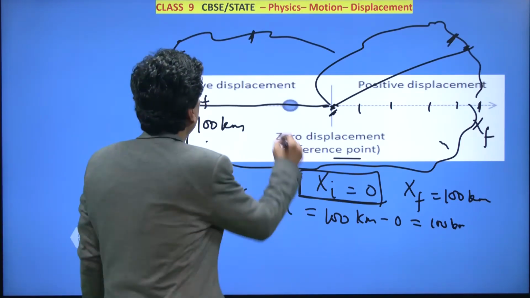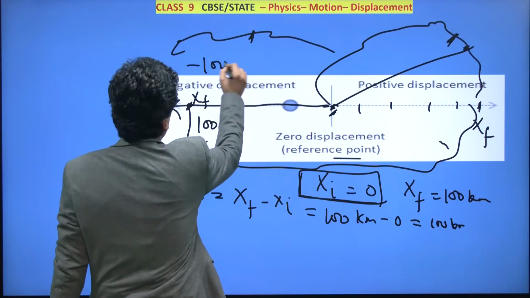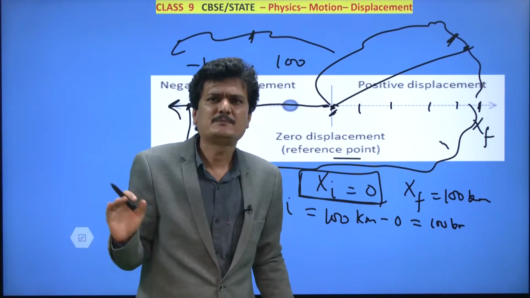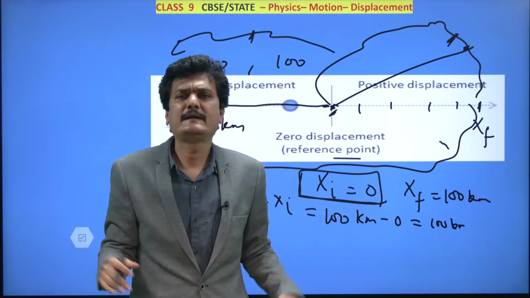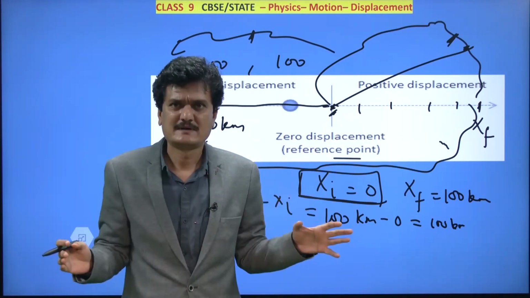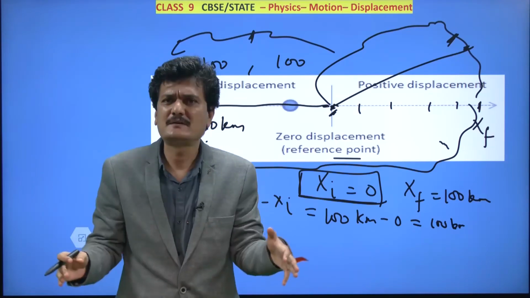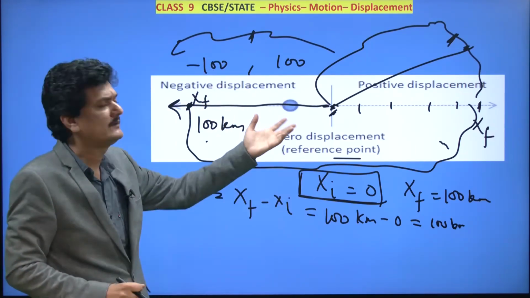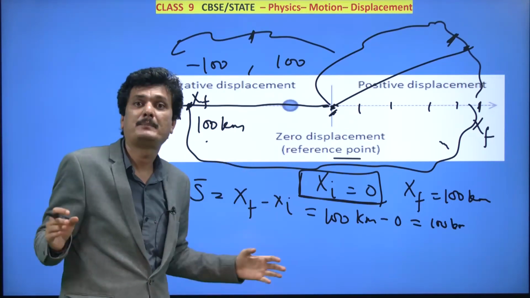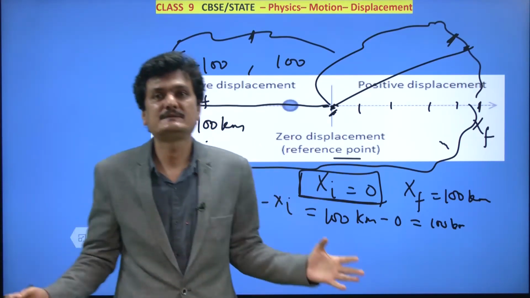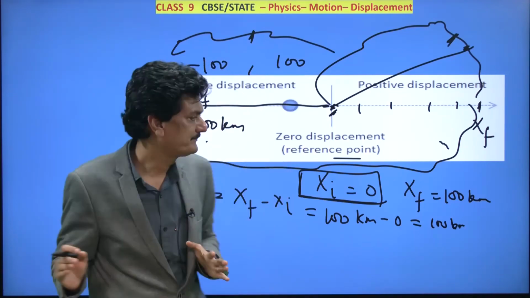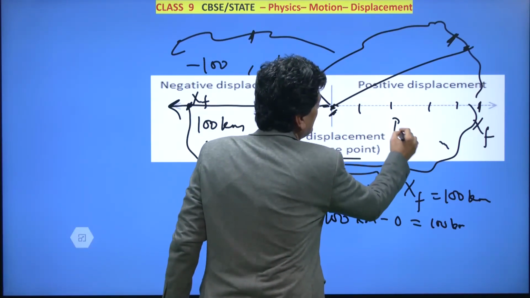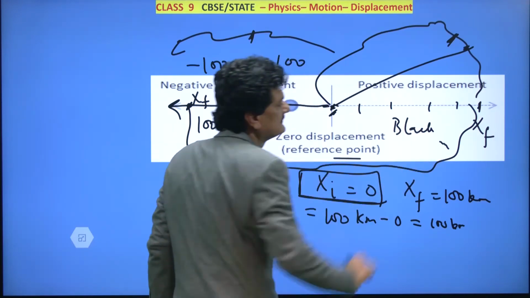But minus 100 and 100, not much difference. Remember that. Negative doesn't mean something very bad, something which you will look down upon. Hey, we don't want to deal with negative, only positive. Here negative and positive imply exactly opposite things, black and white.